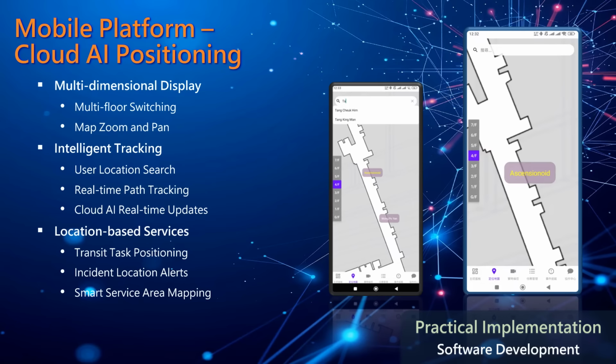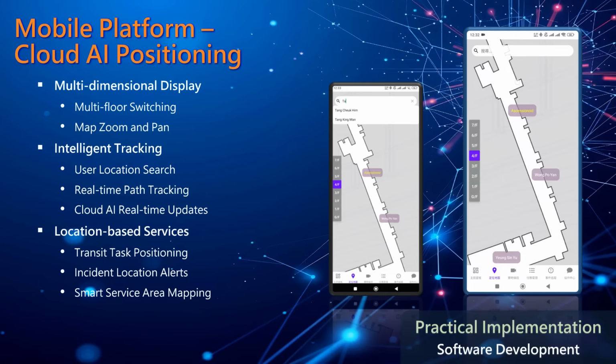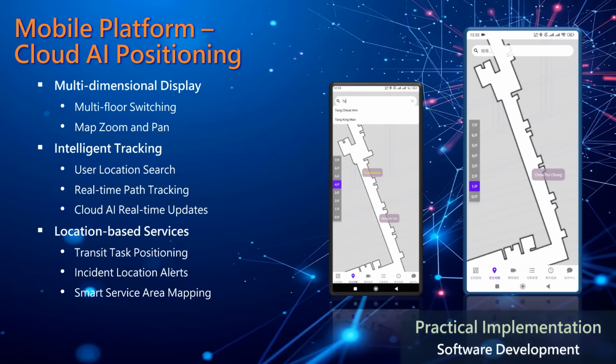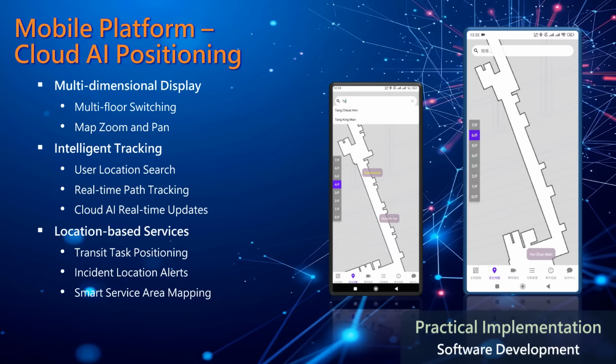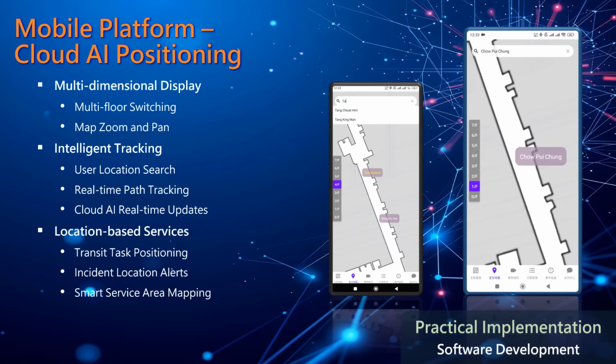Our positioning system features multi-dimensional visualization with floor-level switching and flexible map controls. Users can search for others' locations and track movement in real time, leveraging cloud AI for continuous position updates. The system enables location-based services, from transit task coordination to incident alerts and intelligent service area mapping.